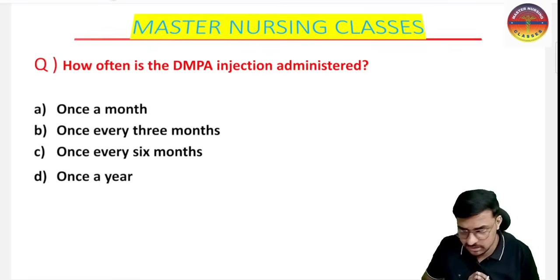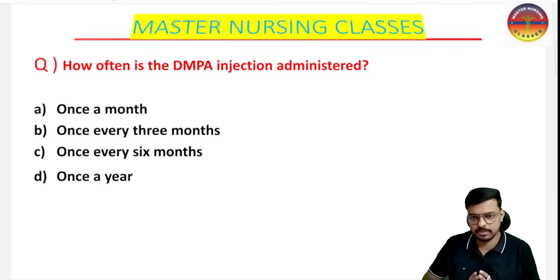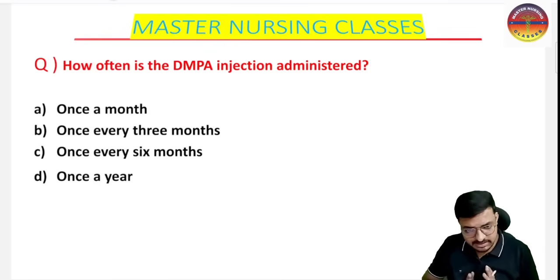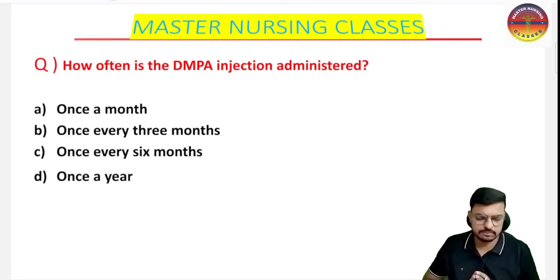How often is the DMPA injection administered? Option A, once in a month. Option B, once every 3 months. Option C, once every 6 months, and option D, once in a year. So what is the correct answer?